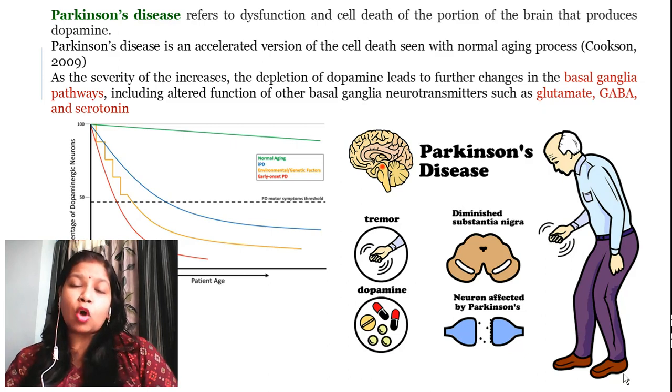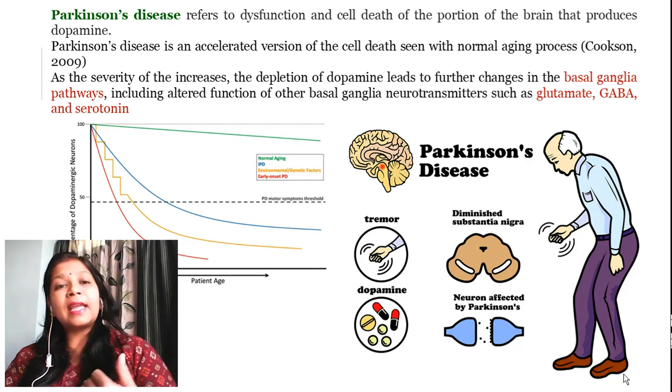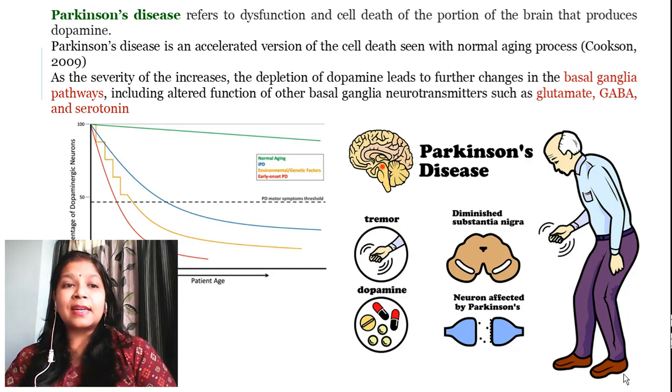Generally, in the normal aging process, cell death occurs, be it in the brain or in muscles also. So in the normal aging process, cell death happens, but when a person suffers from Parkinson's disease, the cell death is at an elevated rate, or you can say the accelerated version.